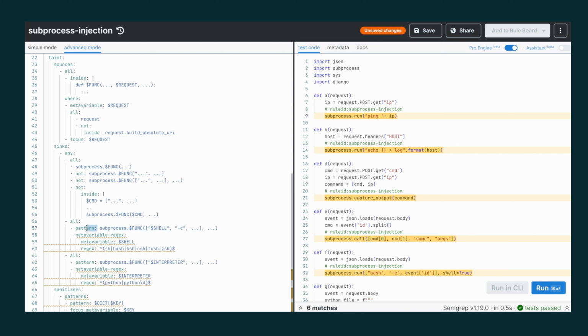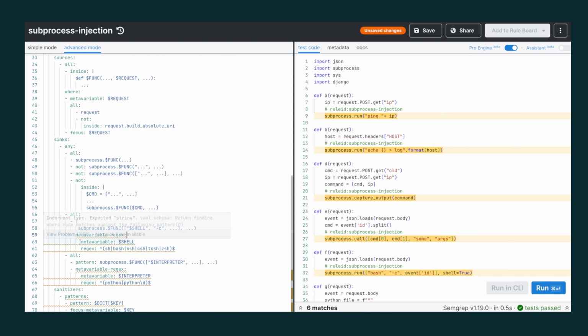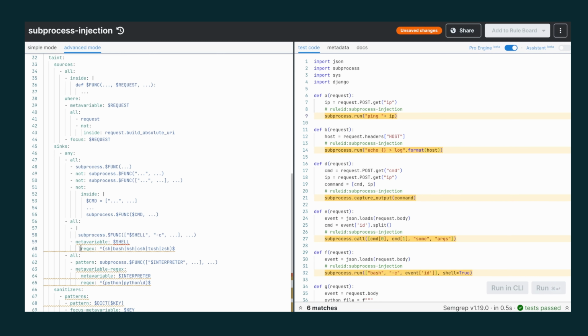This seems like kind of a long pattern, so let's use a bar to make sure that none of these are interpreted as YAML syntax. And then we have a metavariable regex, which is reduced to metavariable and regex.